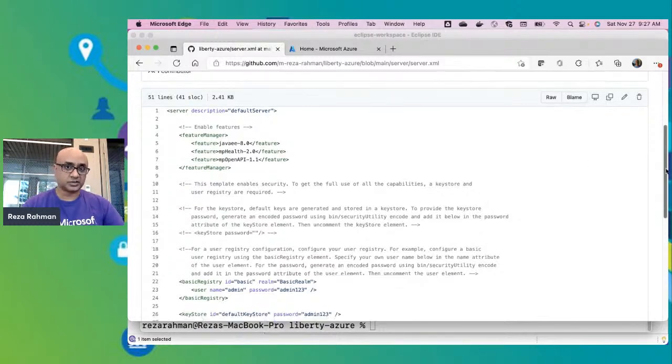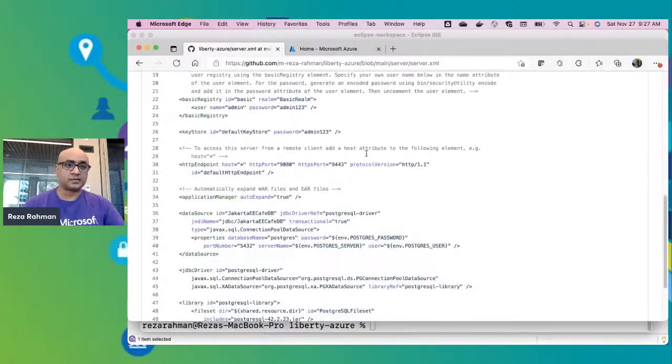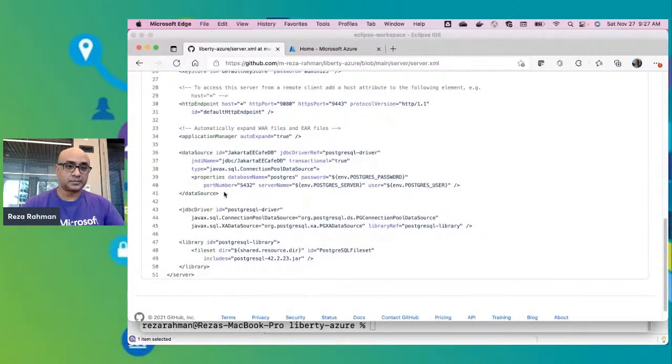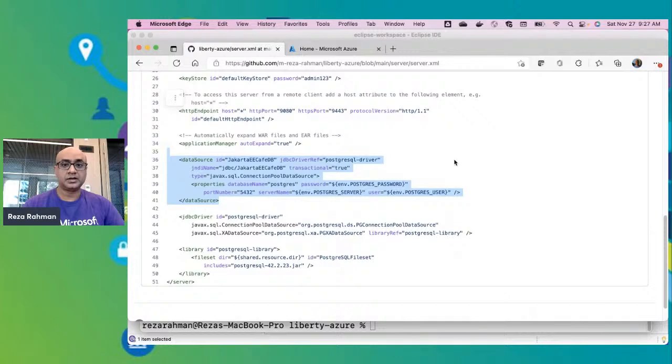And I'll show you both of those things in just a moment. Rest of it is just simple setup for Liberty. But the most interesting thing here is setting up the database server. Okay, so as you can see, I'm taking the database server information from the environment in the Docker image. So that's basically what's in the Docker image.